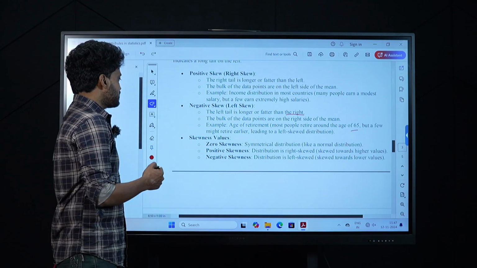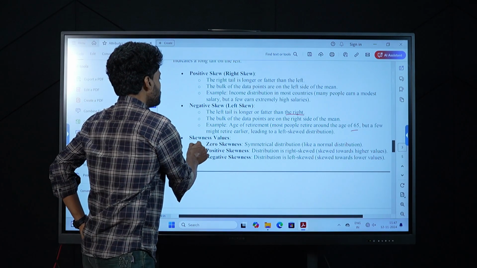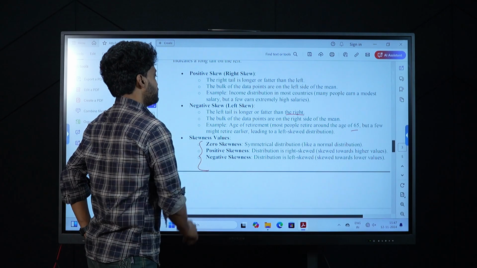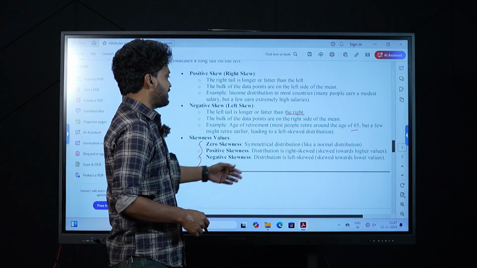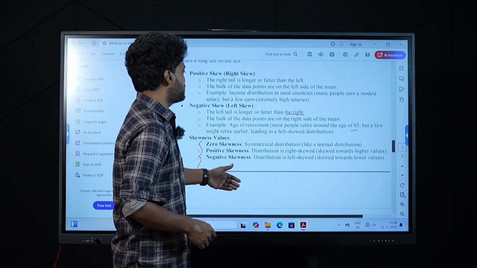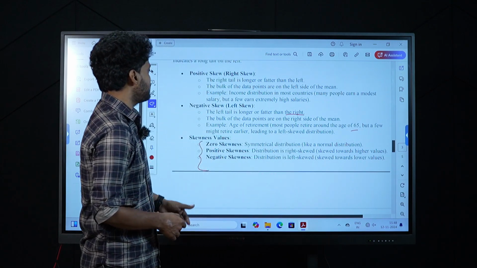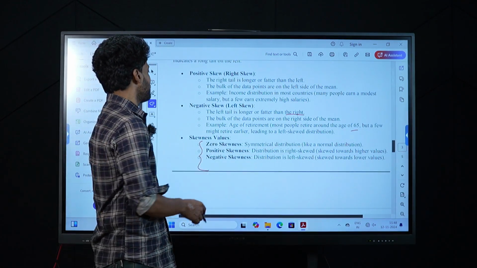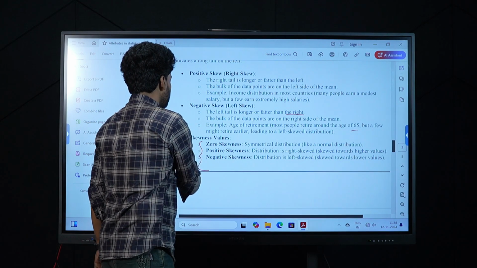Okay, what are the skewness values? Zero skewness, positive skewness, and negative skewness. Zero skewness is a symmetrical distribution. Positive skewness is when the distribution is right skewed. Negative skewness is when the distribution is left skewed. These are the terminologies that we need to remember.